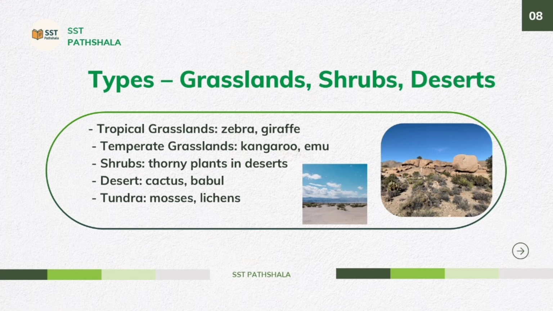So we have the next topic, grassland, steppe, and desert vegetation. Grasslands are areas covered with grass. Tropical grasslands like the savanna in Africa are home to giraffes and zebras. Temperate grasslands like the prairies in the USA have animals like bison. Shrubs and thorny plants are found in deserts. Hot deserts have cactus and babul. Cold deserts like the Gobi have very little vegetation. Tundra vegetation includes mosses and lichens.